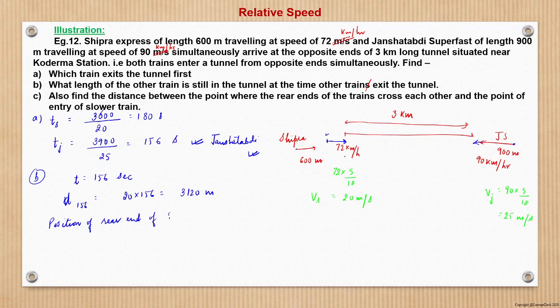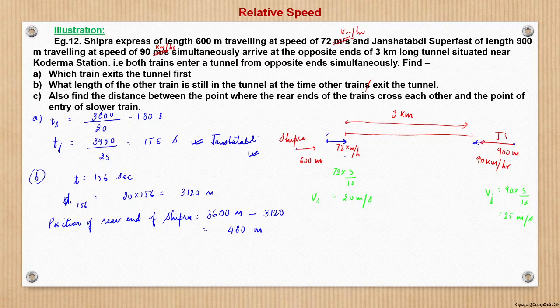Position of the rear end of Shipra will be what? Total length is 600 plus 3000 meters, which is 3600 meters. Out of 3600 meters, 3120 it has covered. So what is remaining? That is 480 meters. So out of the 600 meter length of the train, 480 meters is still inside the tunnel, right? 120 meters of the train is outside the tunnel, right?